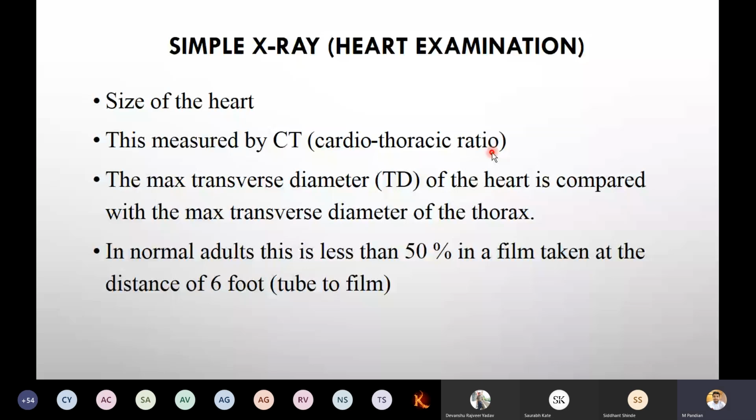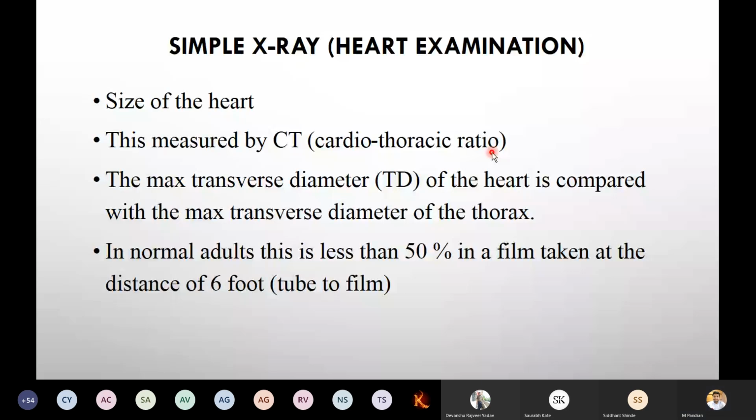Here this is measured by cardiothoracic ratio. Examiner or teacher may ask you, this measured by CT means what? Cardiothoracic ratio. We are going to check the maximum transverse diameter, that is TD, of the heart compared with the maximum transverse diameter of your thorax. In a normal adult, it is less than 50% in a film taken at a distance of 6 foot, that is tube to the film. That is the distance we want to take.